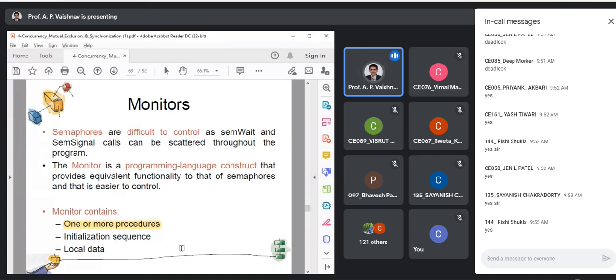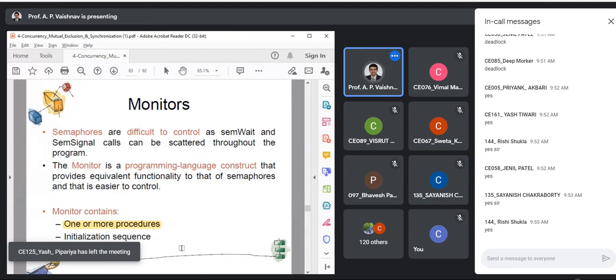So where should we write that append procedure so that it is used by only one process at a time? That answer is given by the monitor. A monitor is a container where you can add your procedures which you want to be mutually exclusive.